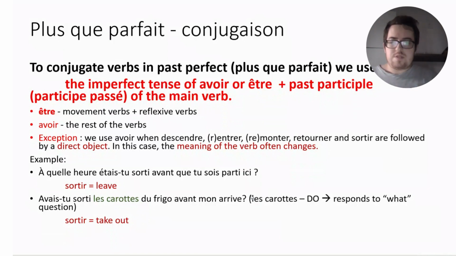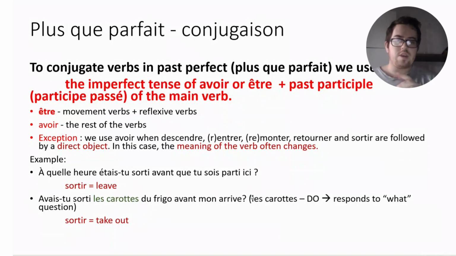Now, how do we choose between être and avoir? We've already discussed this in the passé composé lesson, but I'm also going to discuss it right here. We choose it like this. If we are using a movement verb such as rentrer or sortir or aller, partir, anything that signifies a movement from one point to another, then you would use the être. Also, you use être when using reflexive verbs that we've talked about in another lesson. Also, the thing is, there is an exception.